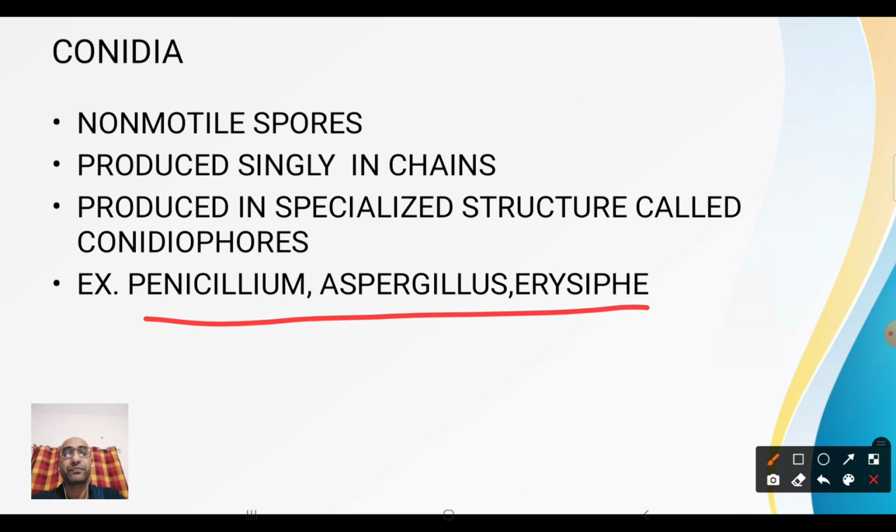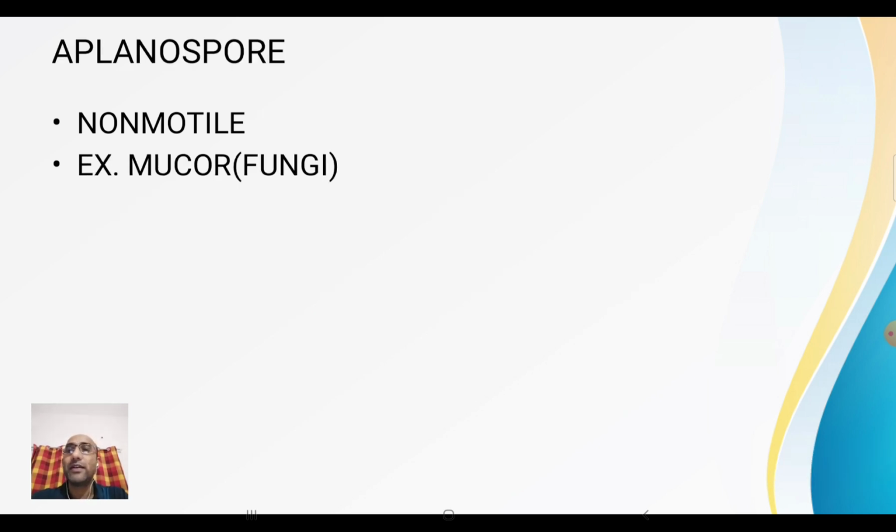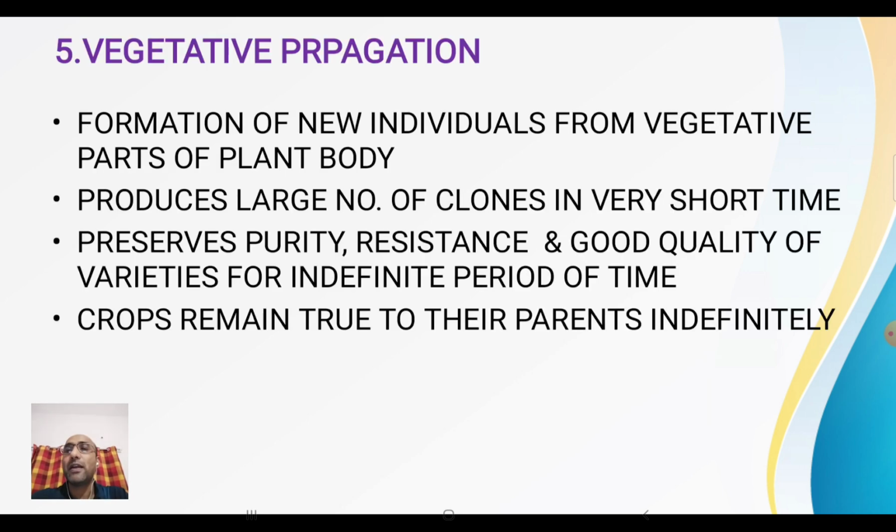Got it? Now come to the next slide, that is aplanospores. These are again non-motile ones. Example is Mucor. Mucor is a fungus. Got it? So I gave you some idea about different types of spores. Now come to the last one, that is vegetative propagation.